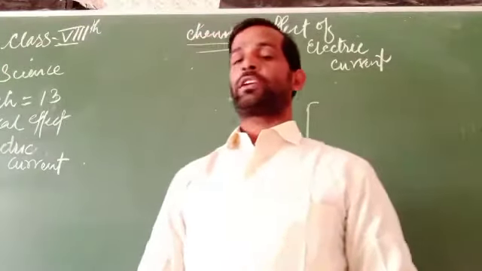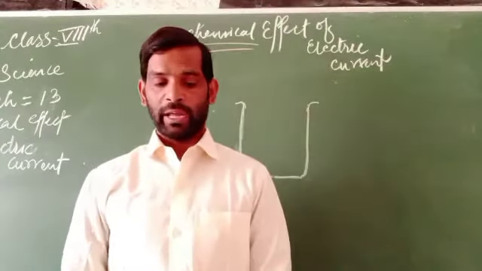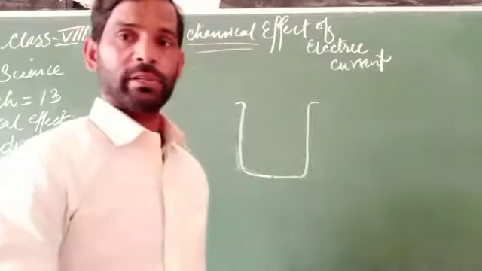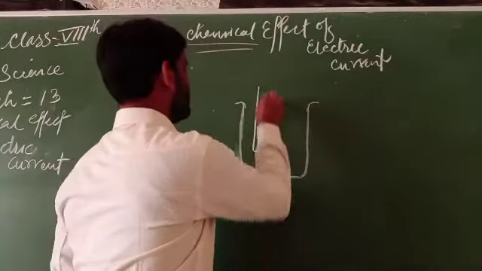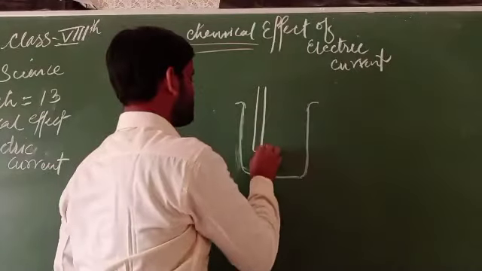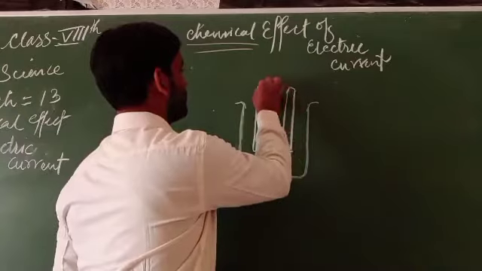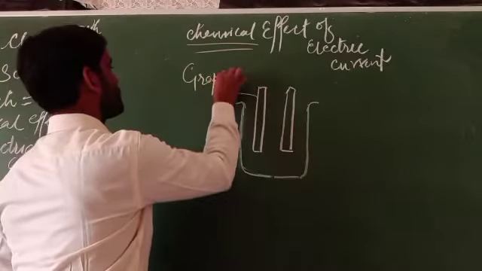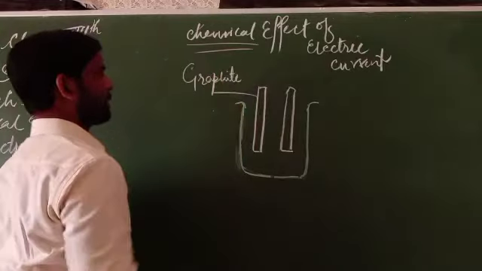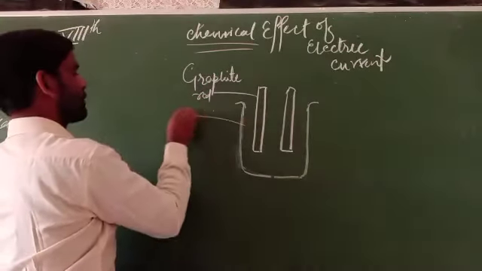As you know the electrolysis of water, in the same manner we can do electroplating. Here we can see the graphite rod, which acts as an electrode.